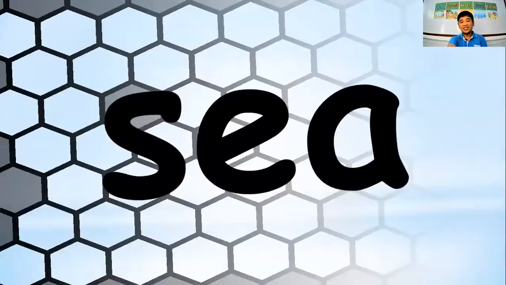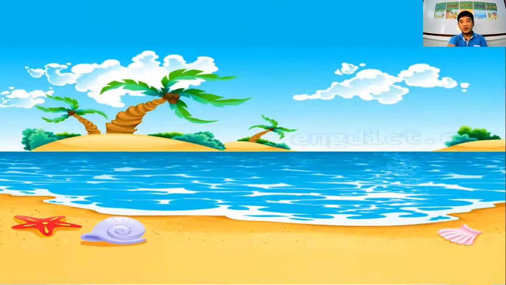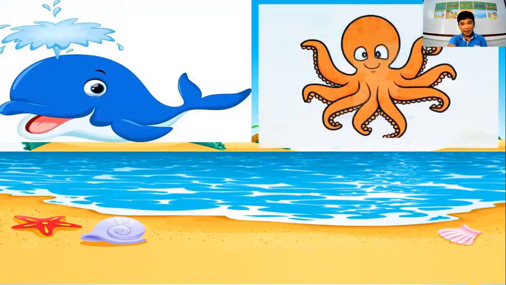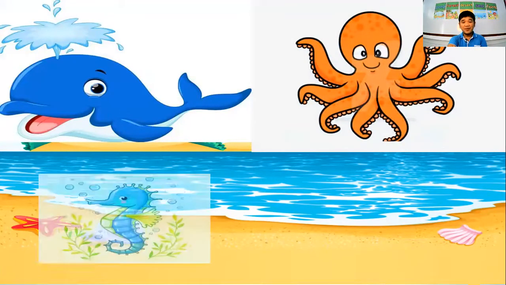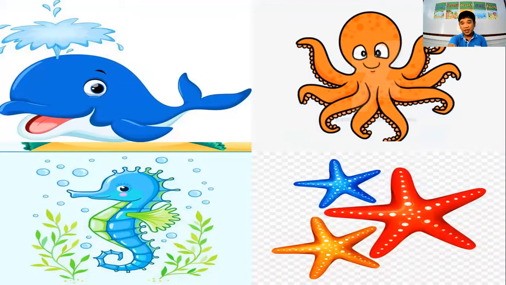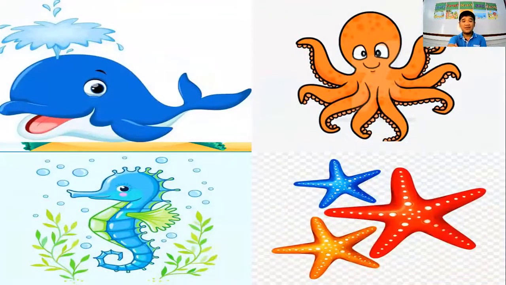All right. So when we say sea, we have a lot of fish. We have a lot of living creatures who live in the sea as their habitat. And what are those examples? Aside from fish, we have the whales. We have also the octopus. And we have also the seahorse. And we have what we call the starfish. So these are the examples of the animals who can live in the sea as their habitat.